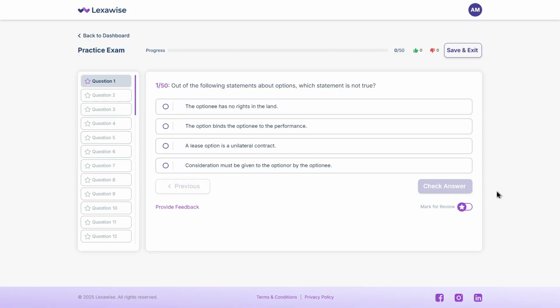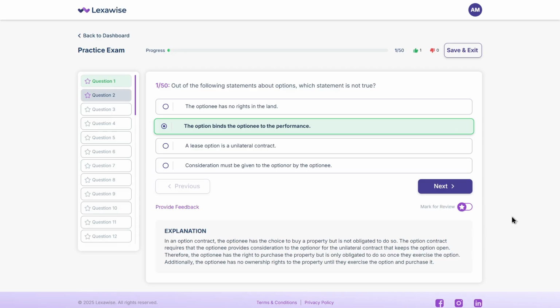Ready? Let's check. The correct answer is B. The option binds the optionee to the performance. Why? Because in an option contract, the optionee isn't obligated to buy the property. They simply have the right to do so. The only time they're bound is after they choose to exercise the option. That's what makes it a unilateral contract. Only the optionor is bound until the optionee acts.